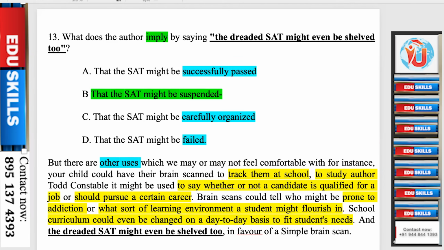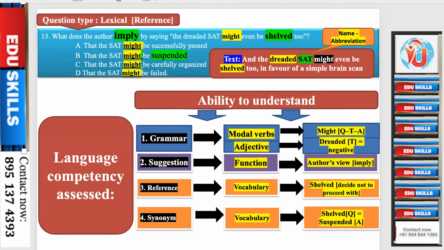These are referral questions, reference questions. See the competency assessed here, text, and the dreaded SAT might be, name and abbreviation is there. And language competency, ability to understand the grammar, modal verbs, adjectives. Might, question, text, and the answer uses the modal verb might. See, might.